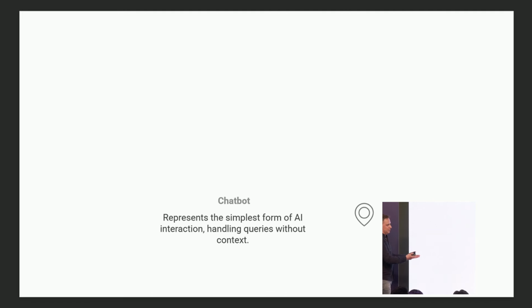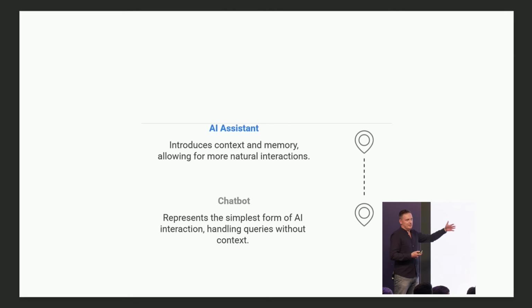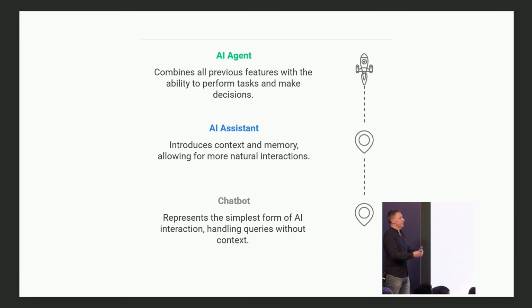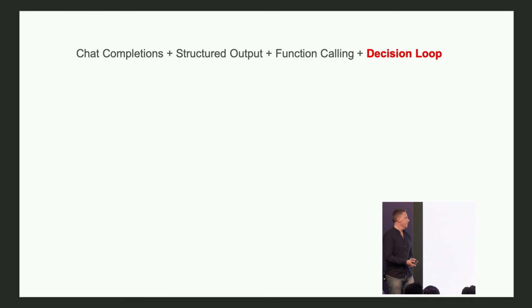So the chatbot is the simplest form of AI. This is where it all started. Then we have an AI assistant, and then eventually an AI agent. It combines all the previous features, and it has some kind of autonomy, and it's able to perform tasks on its own. So, what is an AI agent?